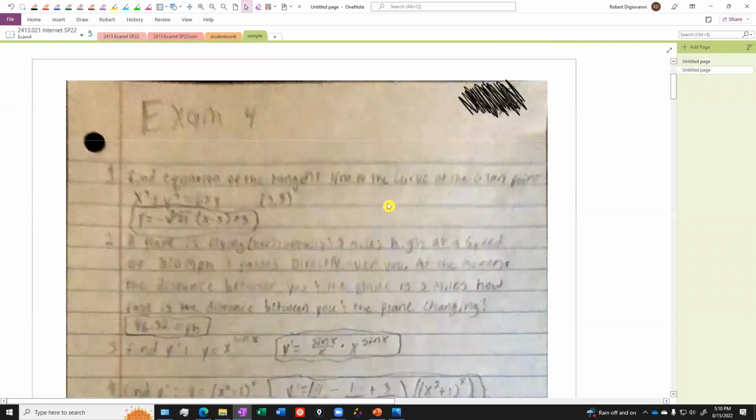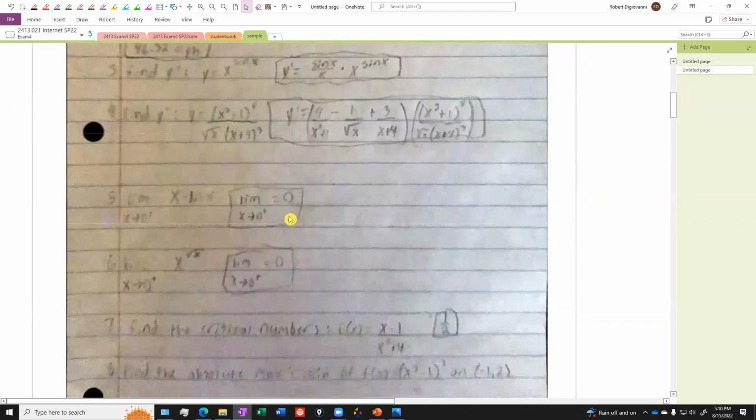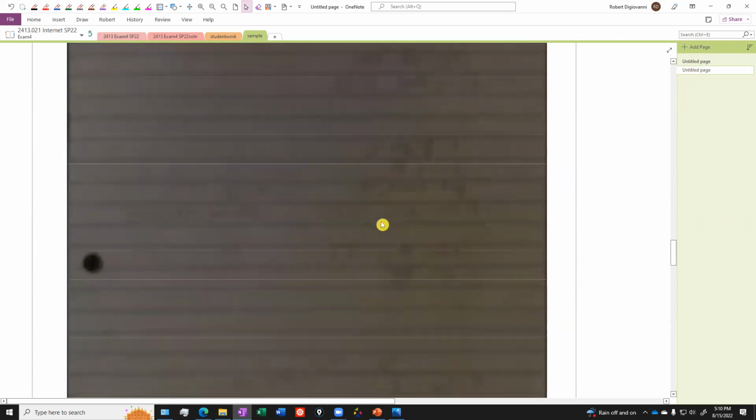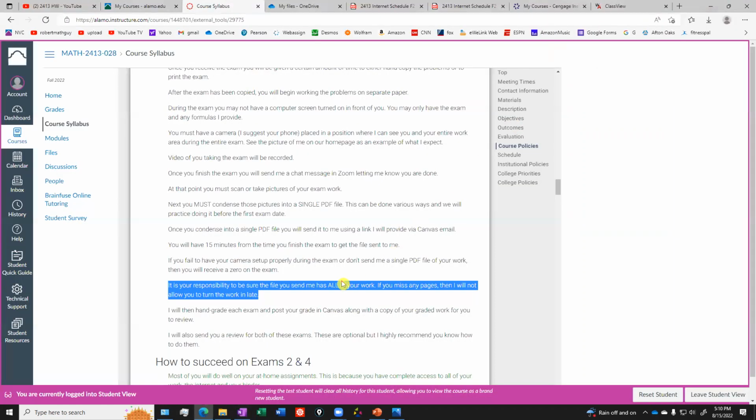Compare that to this student. Look at what they submitted to me. It's blurry, I can't read it, blurry. This page is upside down, it's all out of order. This one I can't even read. It's your responsibility to make sure that the file you're sending me has a clear image of your work, all the pages, everything in order and nothing upside down. If you turn something in that I can't read, that's it. Basically I can't grade it, or if I grade it, I'm going to have to penalize you because you didn't follow directions.